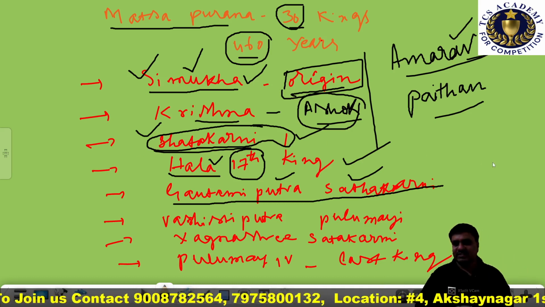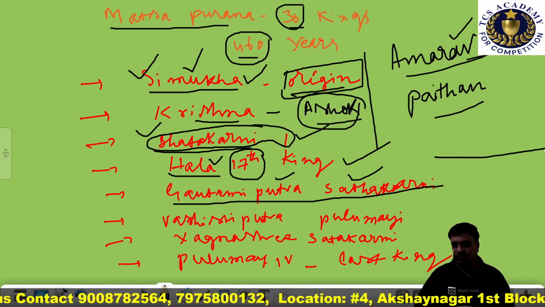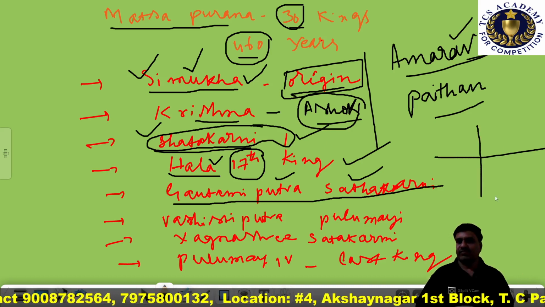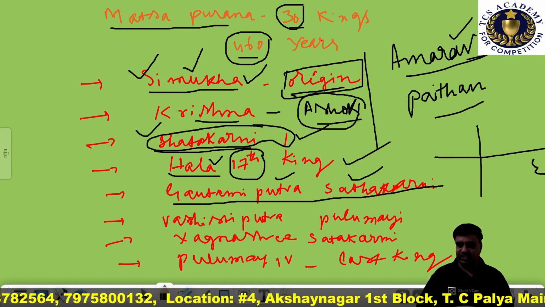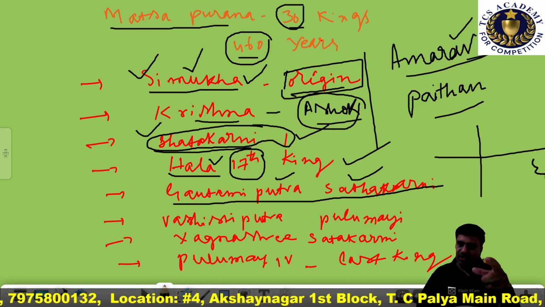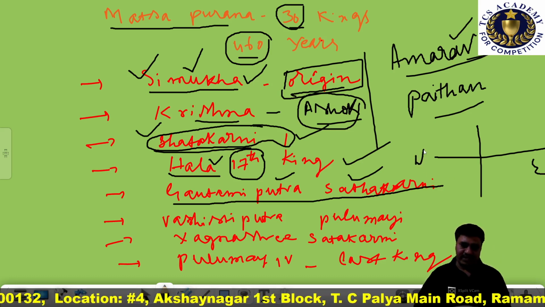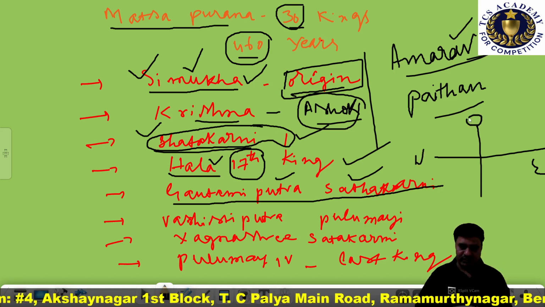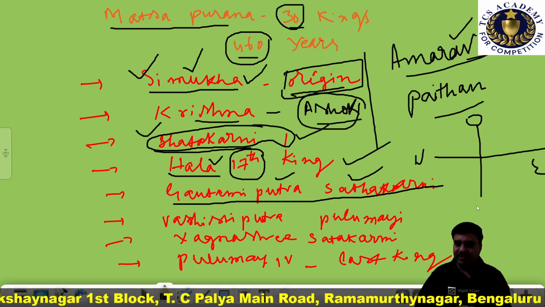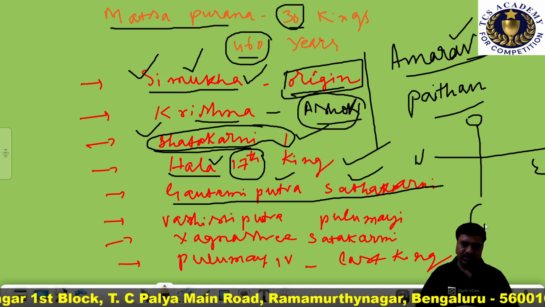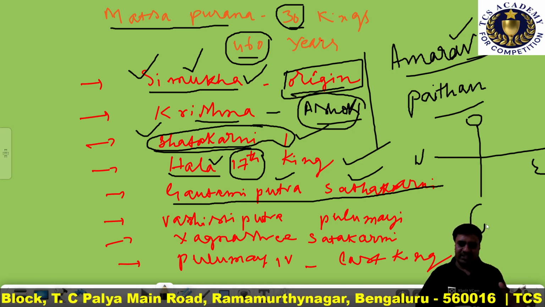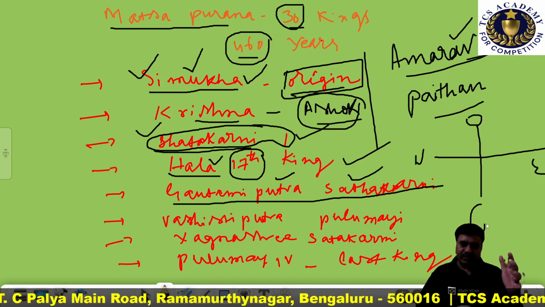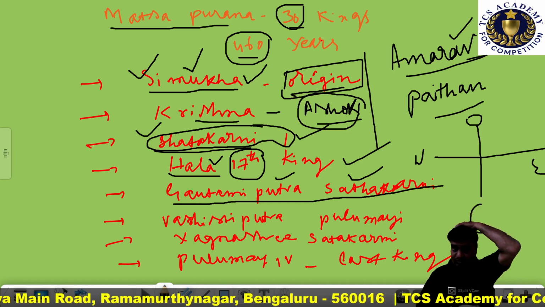Now let's understand the extension of his empire. It extended towards the east up to Berar, towards the west up to the Konkan coast, towards the north up to Malwa and Saurashtra, and towards the south up to the Krishna river.